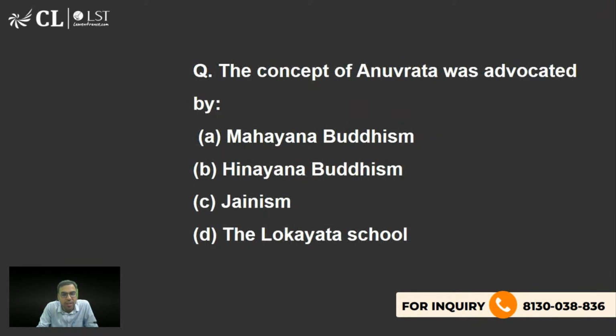The concept of Anuvrat was advocated by Mahayana Buddhism, Hinayana Buddhism, Jainism, Lokayat school. I'm expecting everyone to answer. And if you explain it further, I'll be very happy to know. If you explain this a little more, I'll be very happy that you know it. Okay, if you are not understanding this much, what is vrat called in brackets? Vrat, Anuvrat. Please tell me, anyone.